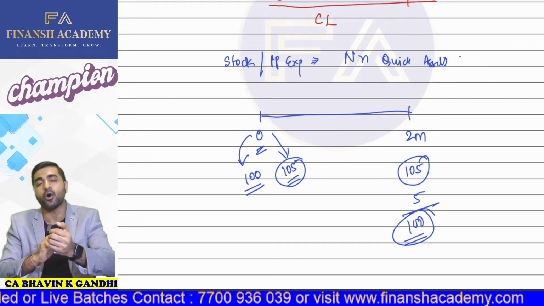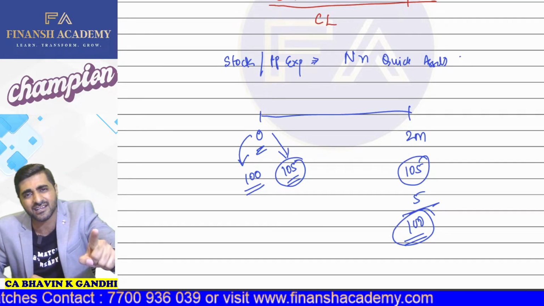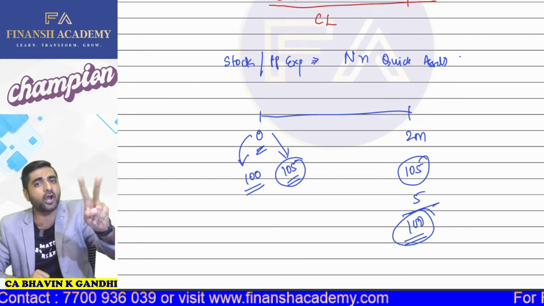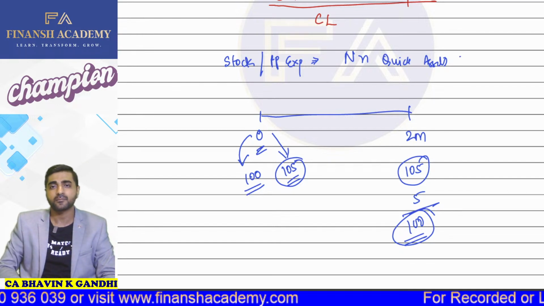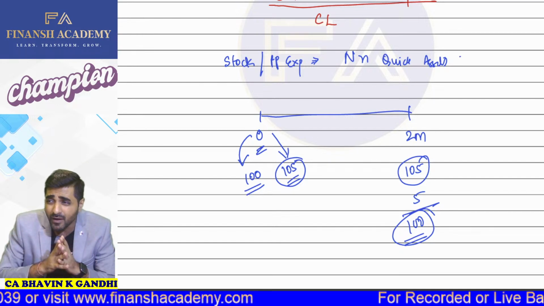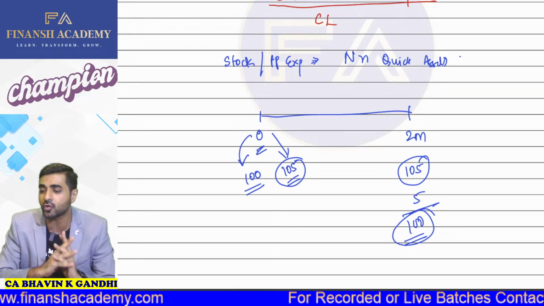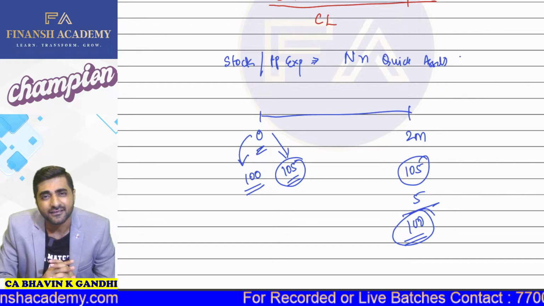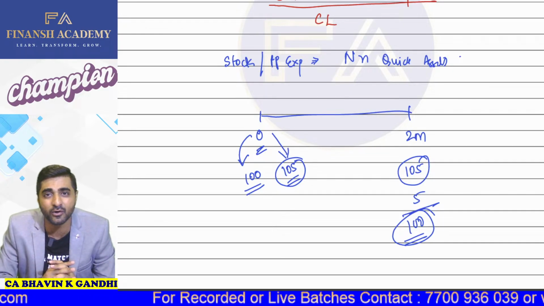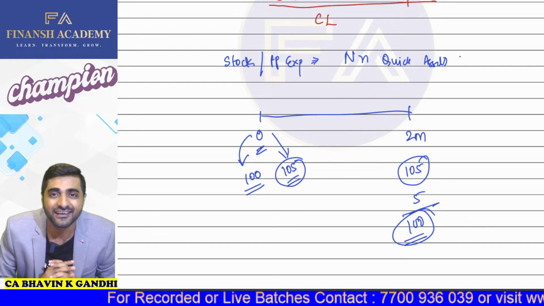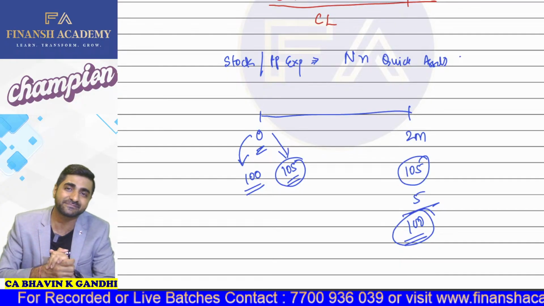So conceptually, I hope it is now very much clear that from your current assets, we are just going to subtract only two types of non-quick assets, that is stock and your prepaid expenses. Debtors and all those things, bills receivable, they all are to be treated as your quick assets only. I hope you are finding this interesting. This debtors bills receivable logic, you're not going to get even in the institute study module. But conceptually, we are going to learn it in this particular way.